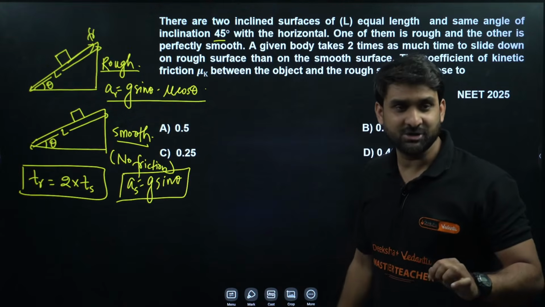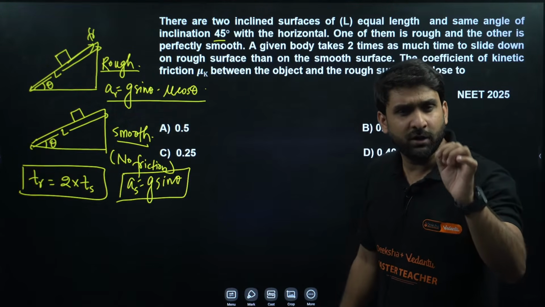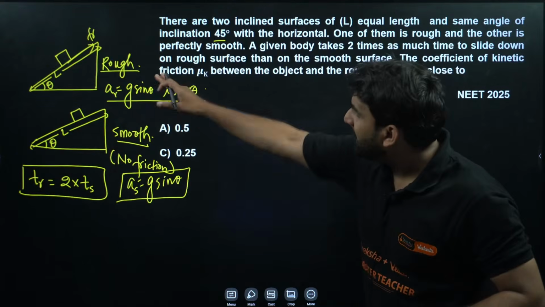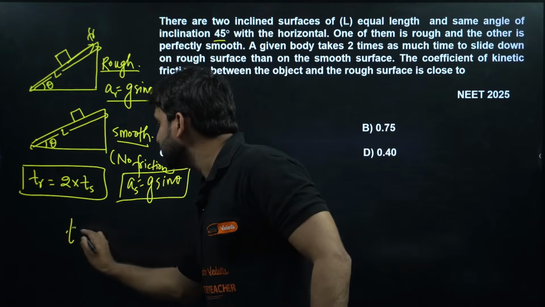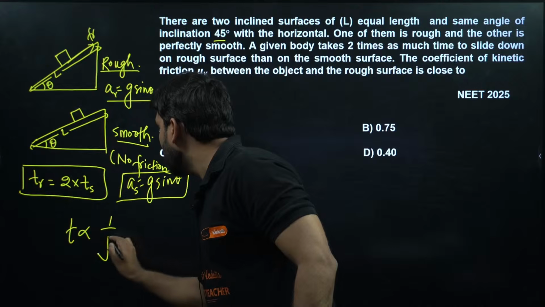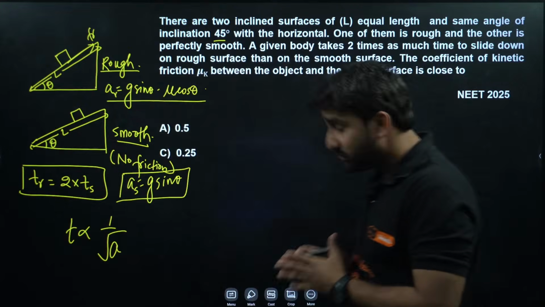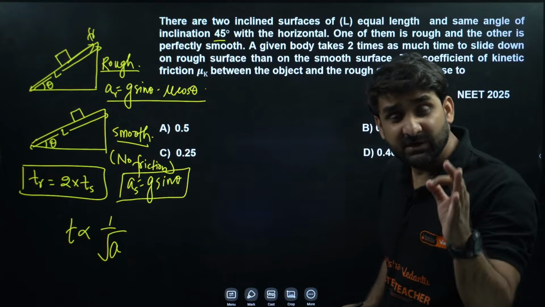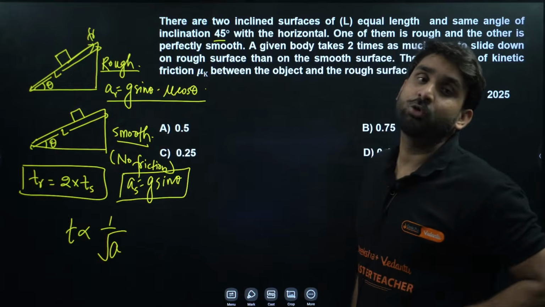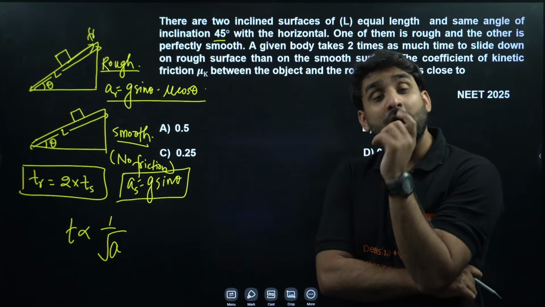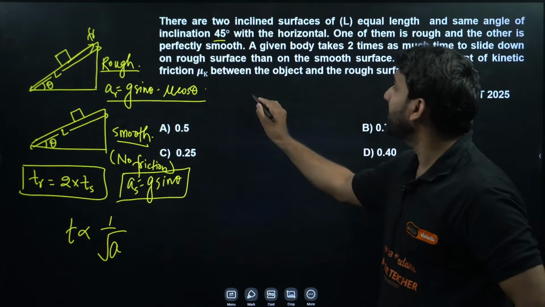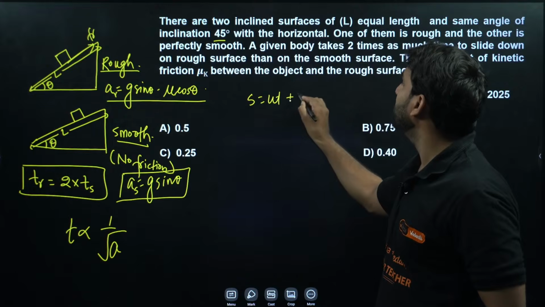And do you know, my dear champion, there is a very, very important formula for inclined surface. Time is inversely proportional to under root of acceleration. This is very important. You might be thinking, sir, how do you know this? How do you write it? So do you know, my dear, S is equal to ut plus half at square.